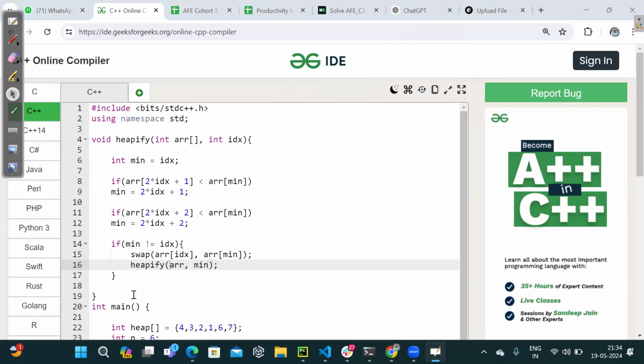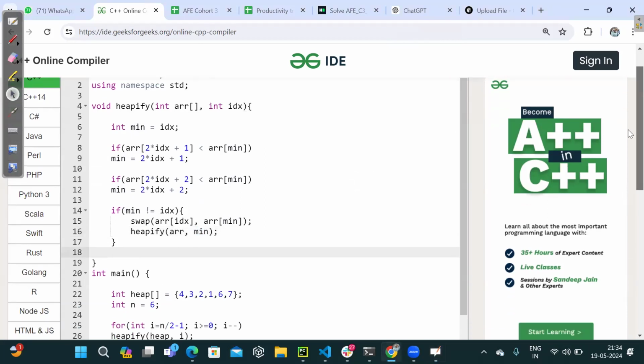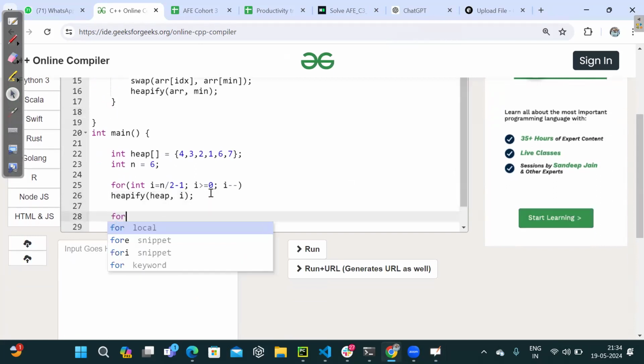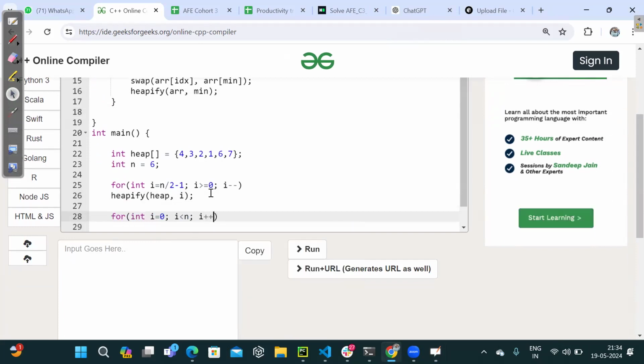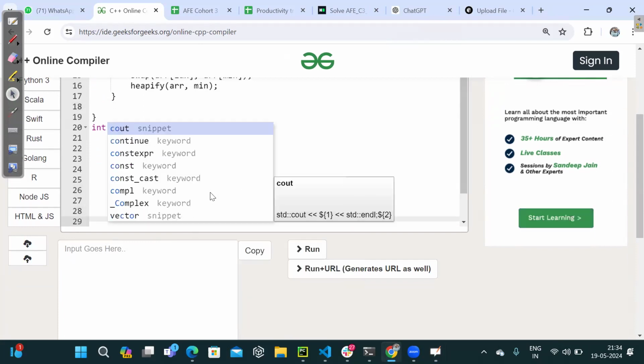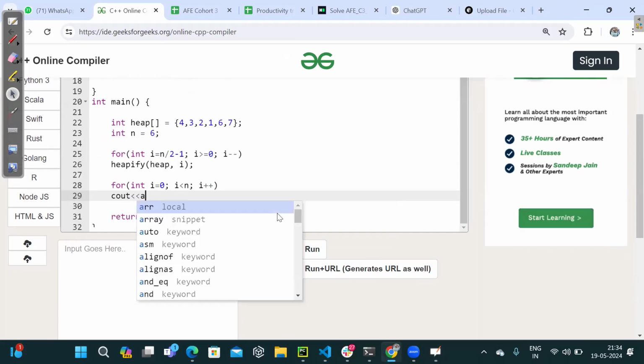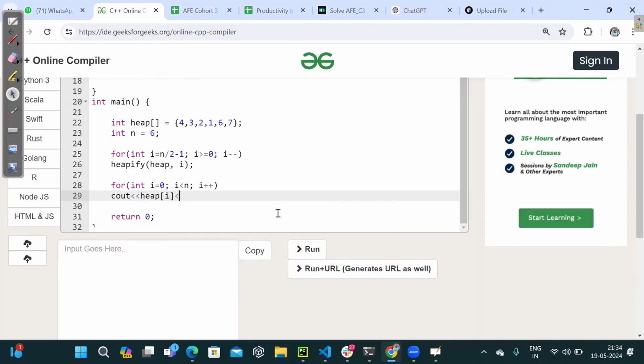Does it work or not? Let me know on this. So this is what the heapification process is all about. After I have heapified, let me try printing the array values. For int i that starts from 0, i less than n, i plus plus, just print out heap of i, right? That's it.